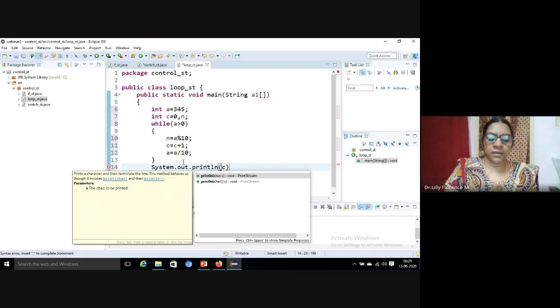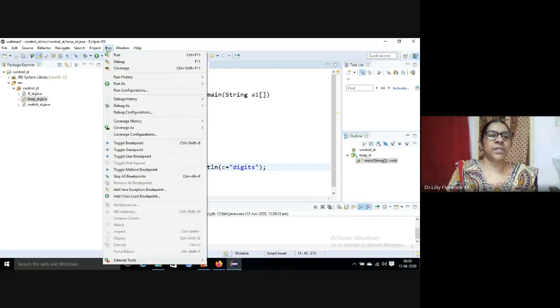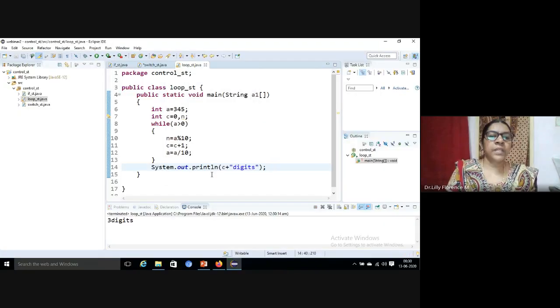Then we can print System.out.println, "In c, we have digits", c, digits. So just save the file and we can execute this. So 3 digits. It has given 3 digits. So this is the while loop.